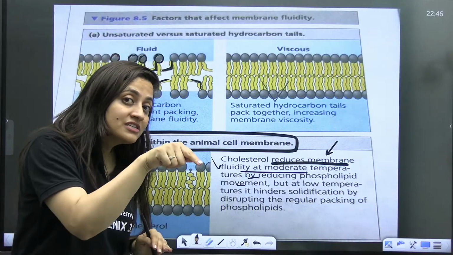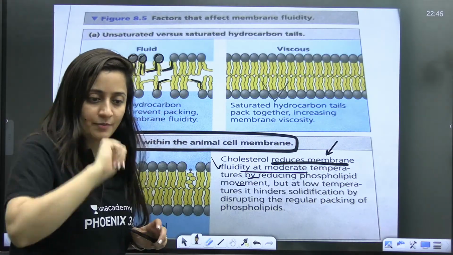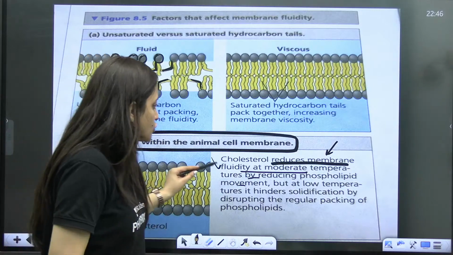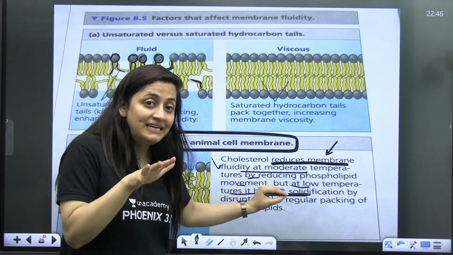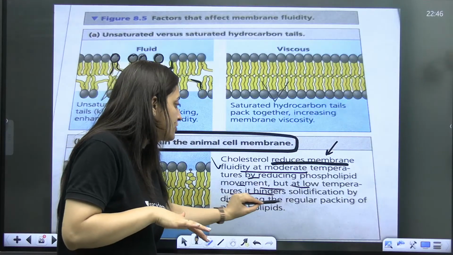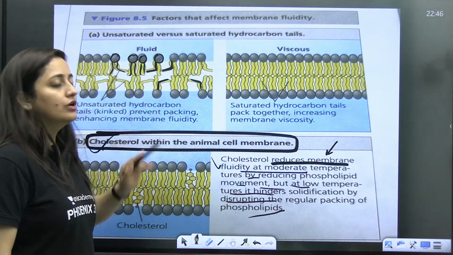Because it is more stiff than phospholipid, it is capable of doing that. Are you getting my point? So by reducing the phospholipid movement, and at low temperature, it stops solidification by disrupting the compact packaging. That is how the cholesterol helps.